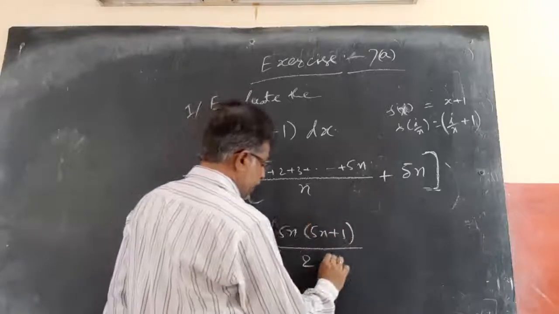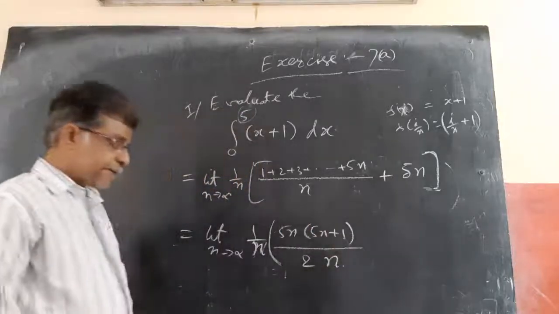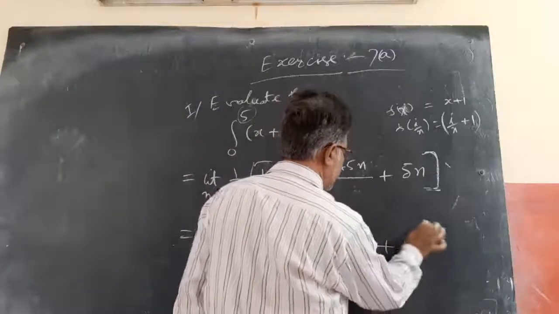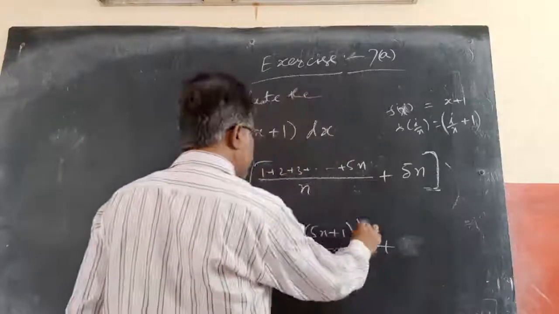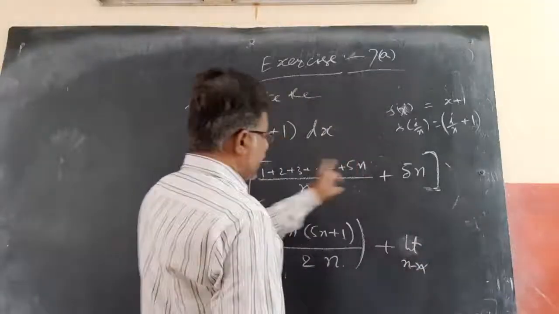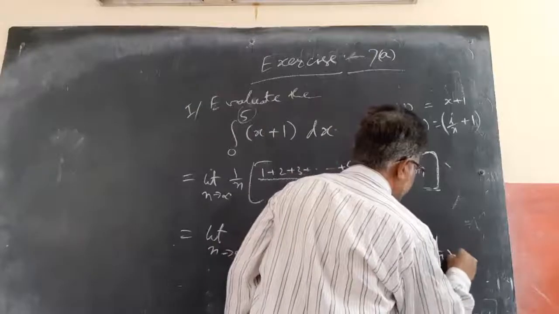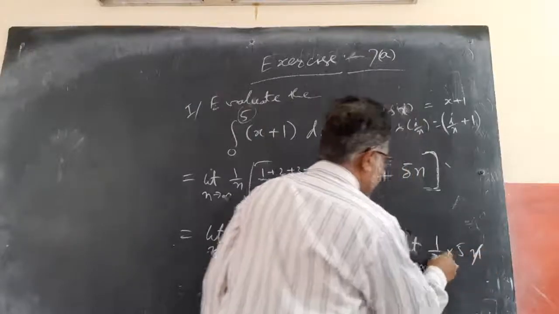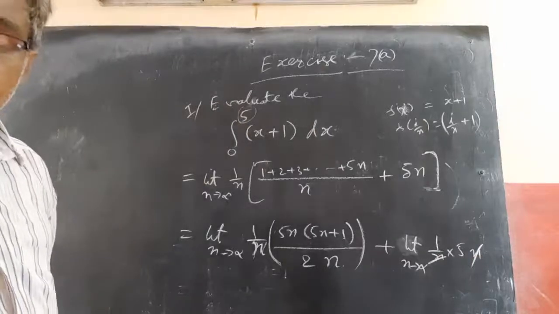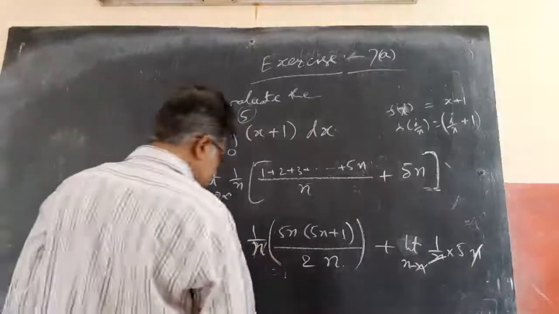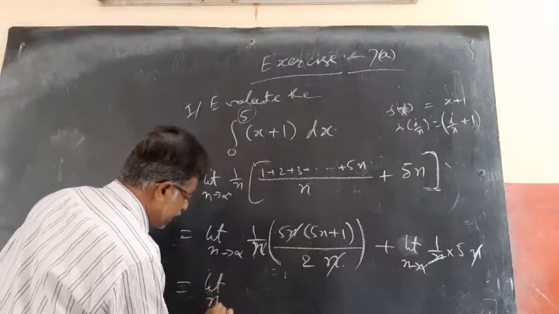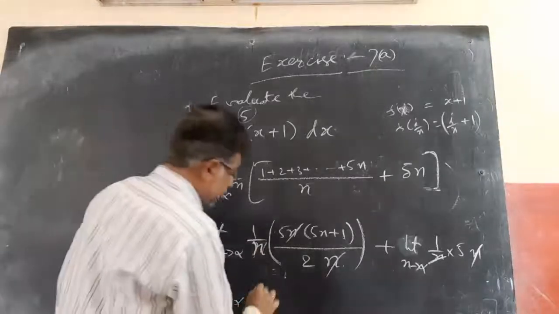By n already there, it is as it is by n. Plus 5n. Next step I will open the bracket. Limit n tends to infinity, 1 by n into 5n. Here n gets cancelled. So there is no n in that part.